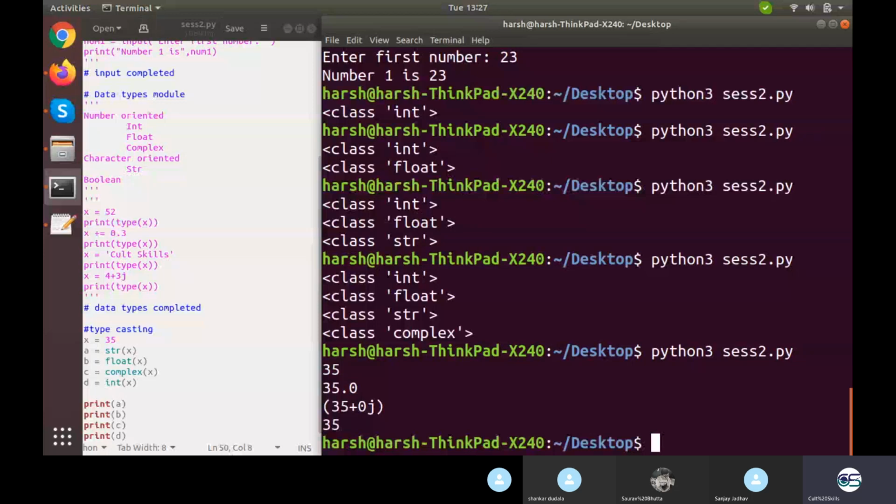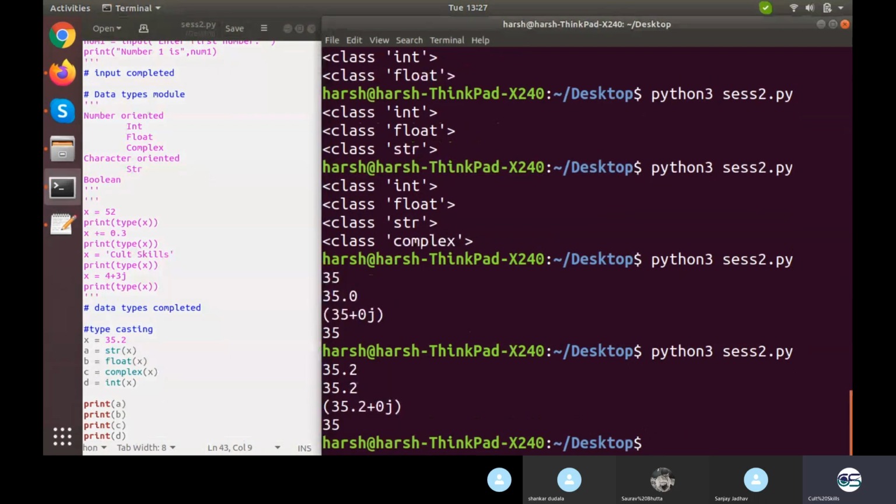Now let's see what happens if we convert 35.2 into all of that. Executing this gives 35.2 as a string, as it is the same, 35.2 again as float, and as complex it says 35.2 plus 0j, and it gave 35 when translated into an integer, because an integer doesn't have the after-decimal value. It will always have the value without the decimal, a discrete set of values.